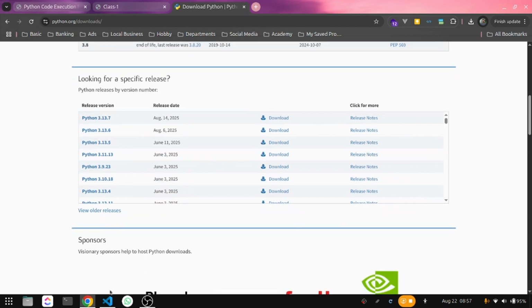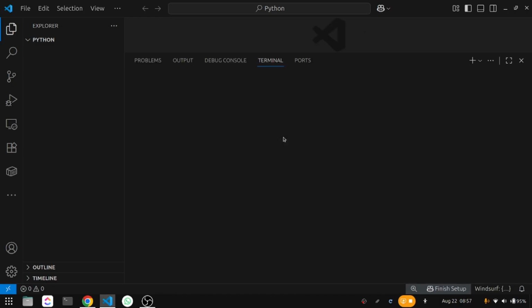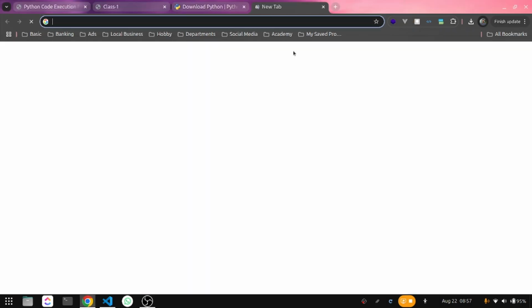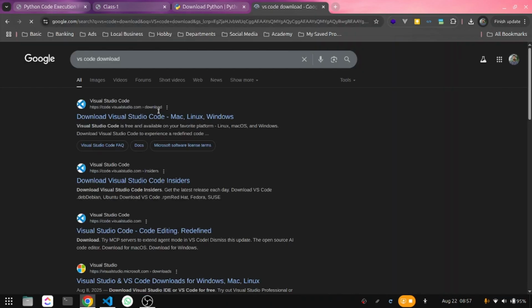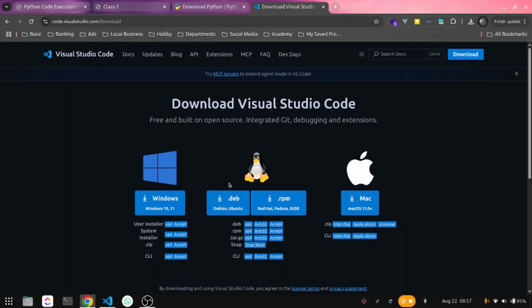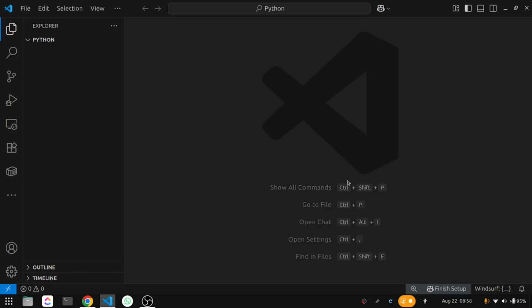I have already installed Python. After installing Python, you just have to open VS Code or any code editor. Here I am using Visual Studio Code. You can also download and install Visual Studio Code by searching for VS Code. By going to the Microsoft Visual Studio Code official website, you can just click on the download button if you are using Windows, and if you are using Mac or Linux, then you can choose your version. After downloading, you can double click it to install and open VS Code.